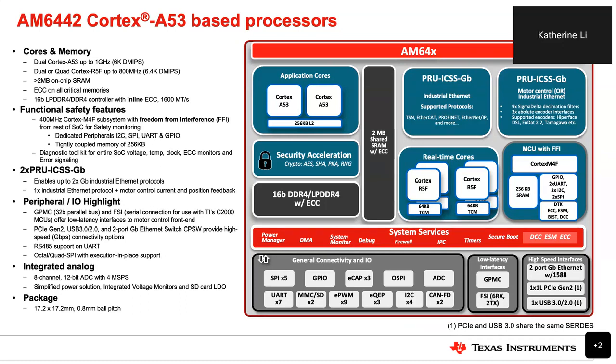Thanks, Catherine. I had another question. I mentioned that the details of the ADC are in the data sheet, and there's a specific question on the low latency filter.